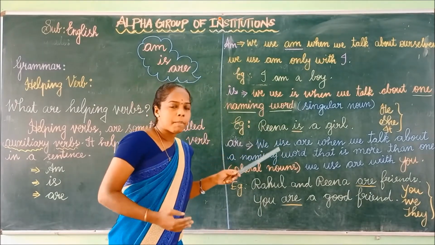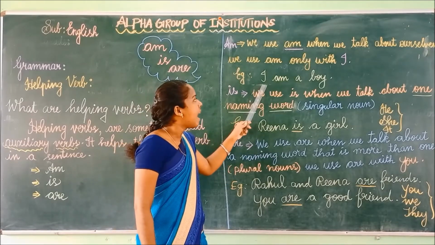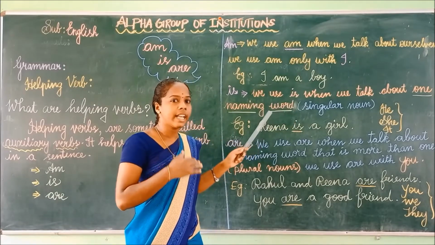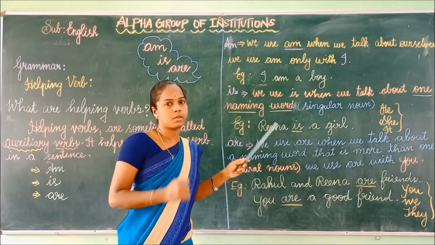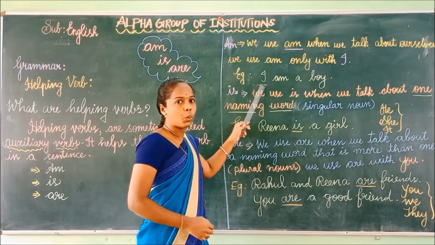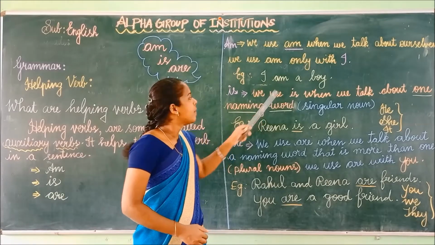See the example: I am a boy. I am a girl. Here we are talking about ourselves, so we have to use am. Here, I is the clue word. You have to use am after I.